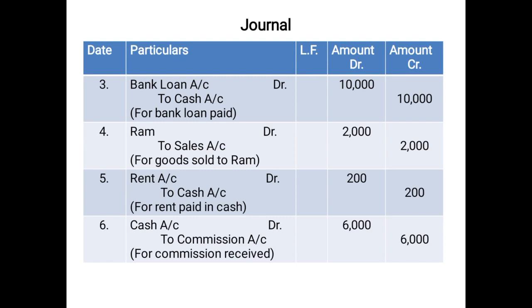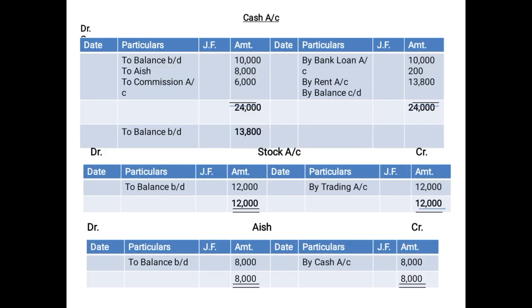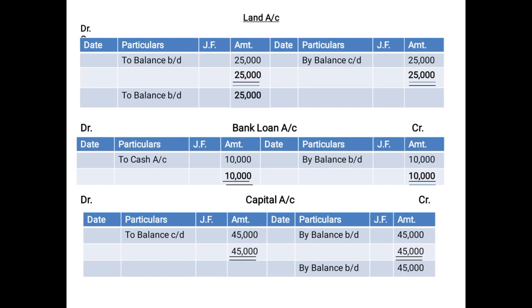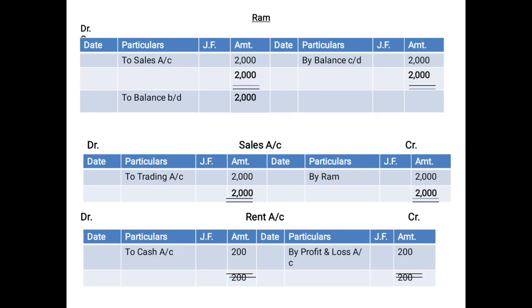Then the next entry is Ram debited to sales account. Now if you see, in this case you need to prepare both the accounts, Ram also, sales also, because you have not prepared them. In the account of Ram, you will not record the Ram aspect, you will not record the debit aspect, rather you will record the credit aspect. What is being credited? Sales is being credited.